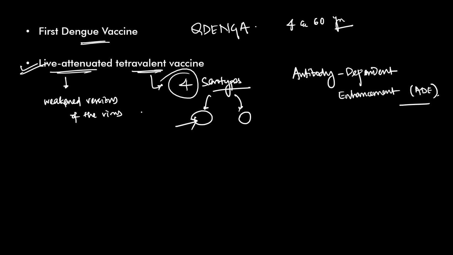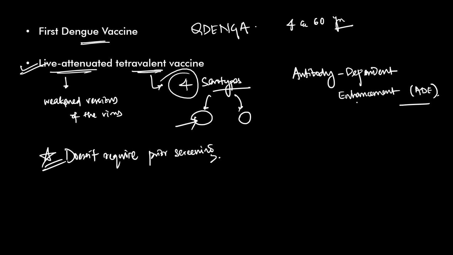Now, that's why scientists wanted a vaccine capable of protecting against all the 4 serotypes instead of just one. Now, this vaccine also does not require any type of prior screening before administration, making this vaccination program much easier to implement.